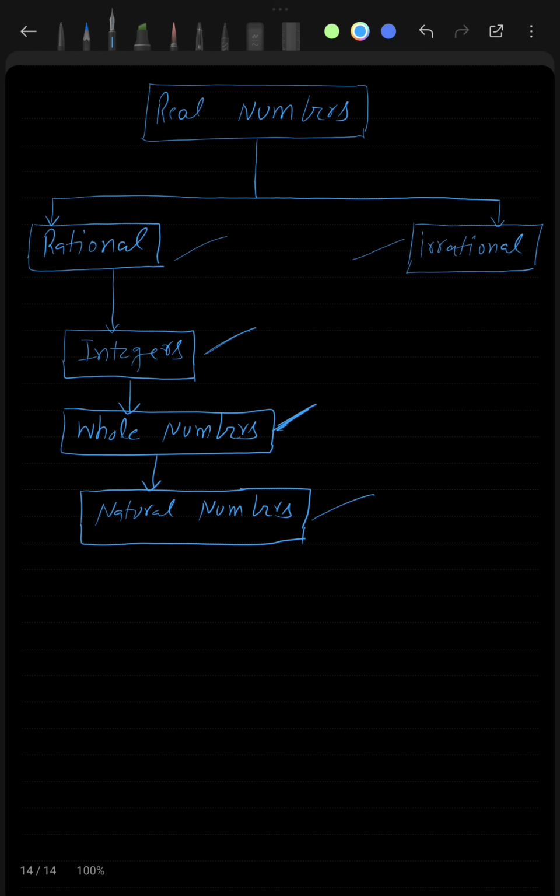If I make a number line, and here is 0, this number line will include all the rational and irrational numbers. If a number is rational, then it could be an integer as well. If the number is not a decimal number or a fraction, then it is going to be an integer. And out of integers, the positive integers including 0 are known as whole numbers, and positive integers are known as natural numbers.